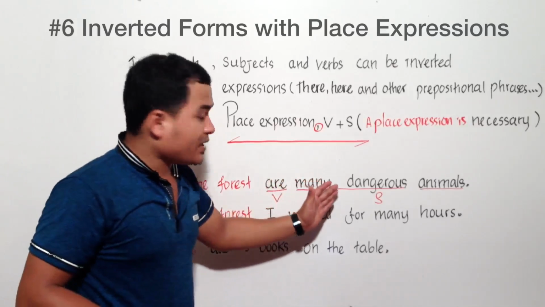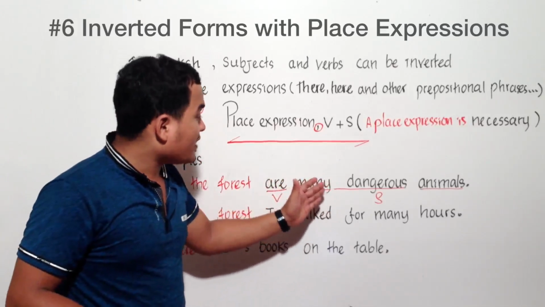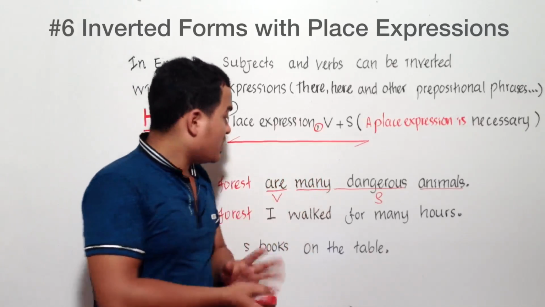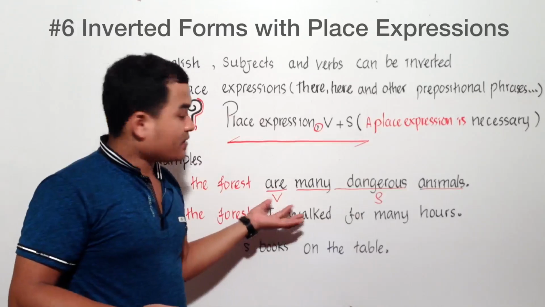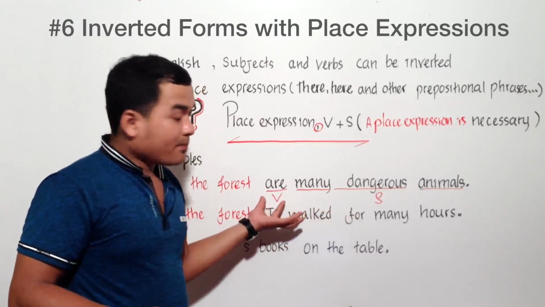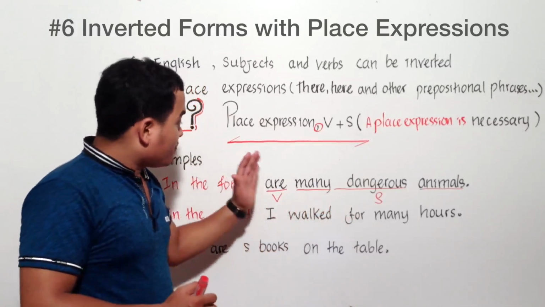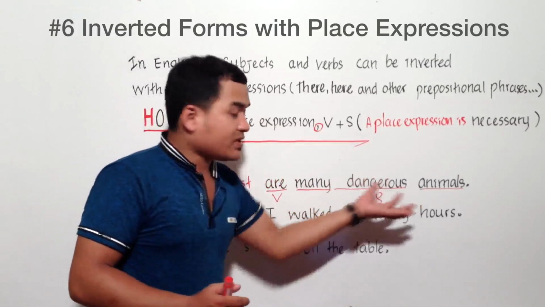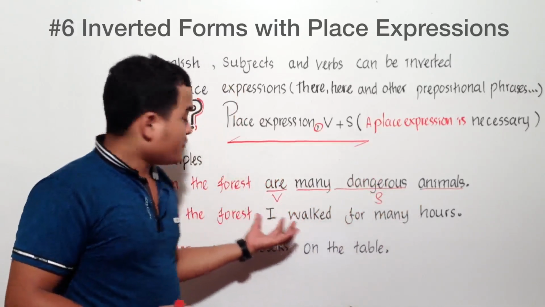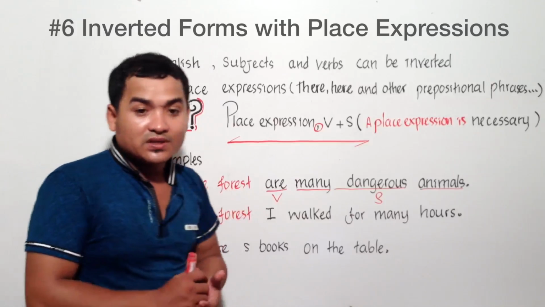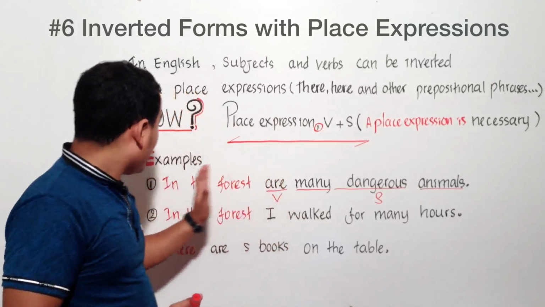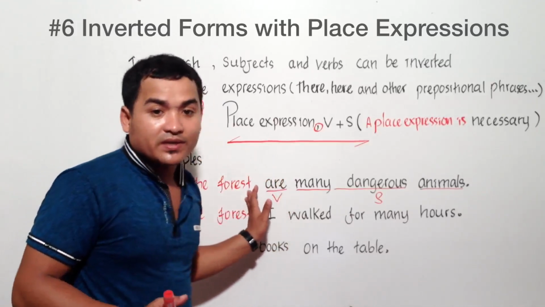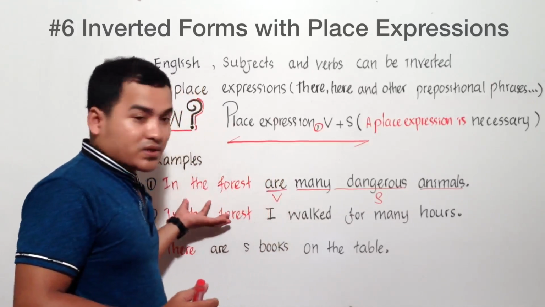In the ordinary position, it would be many animals are, the subject and then the verb. But if you put only many dangerous animals are without in the forest, the sentence does not make sense. That's why in the forest here is considered important.